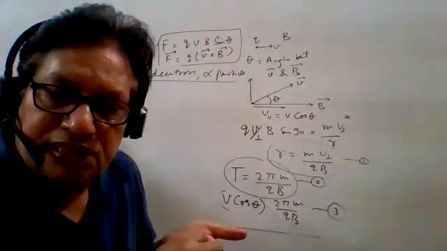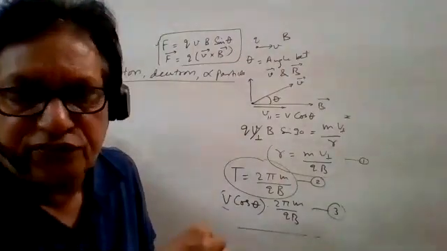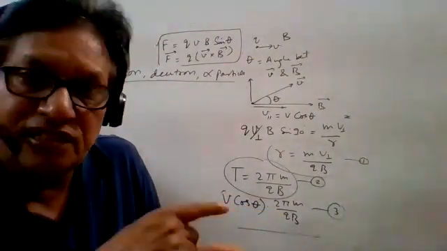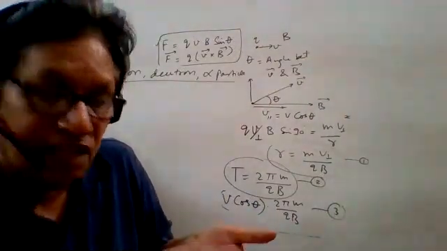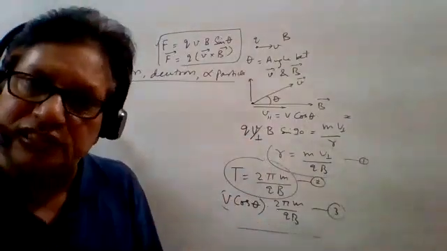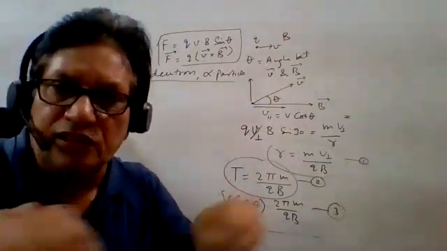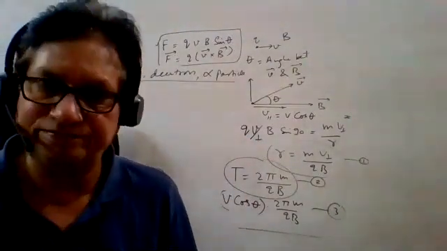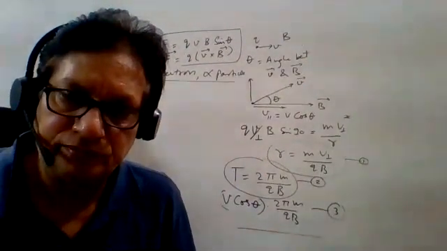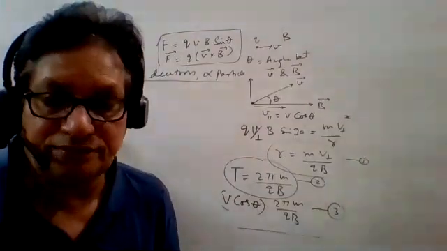If a positive charge comes towards you or away from you, apply Fleming's left-hand rule and find out the direction of force. In the case of a negative charge, the direction of current is just reversed, so the force is also reversed. So the sense of rotation you can easily find out. Got it? Still any doubt to anybody?